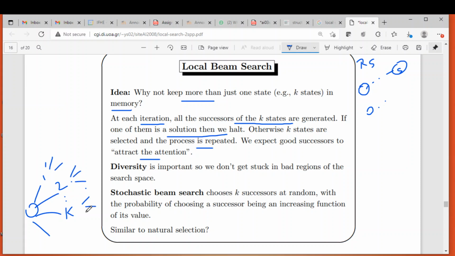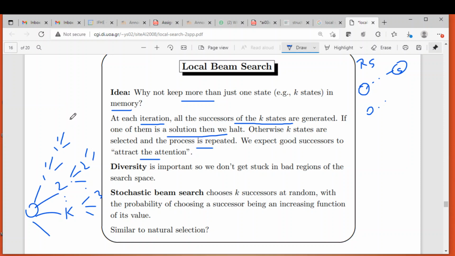Again from these we choose the best k states, and it will continue. We generate all the successors again and identify some k states. At one point the algorithm will converge.